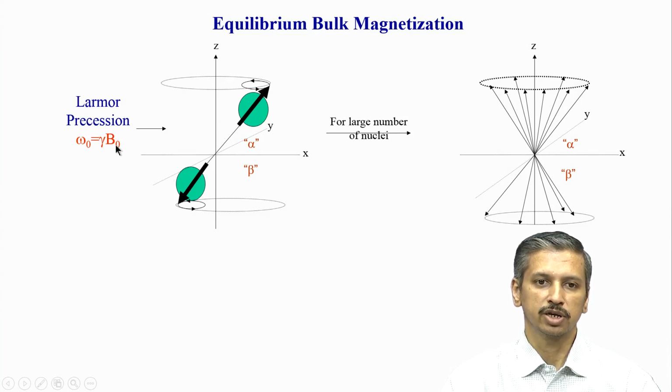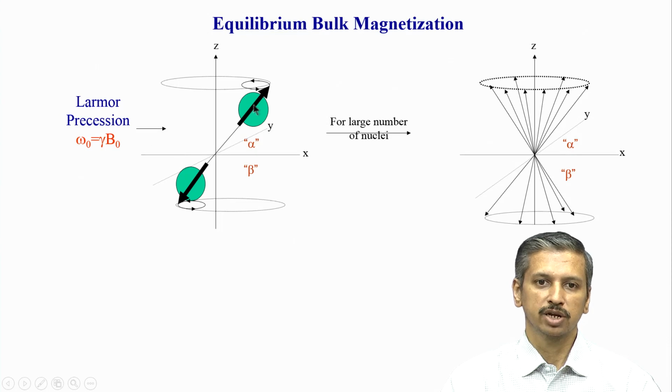We use the subscript 0 here because the main magnetic field applied along the z axis is normally denoted as B0, and therefore omega is omega 0. If B0 becomes B1, then omega will become omega 1.